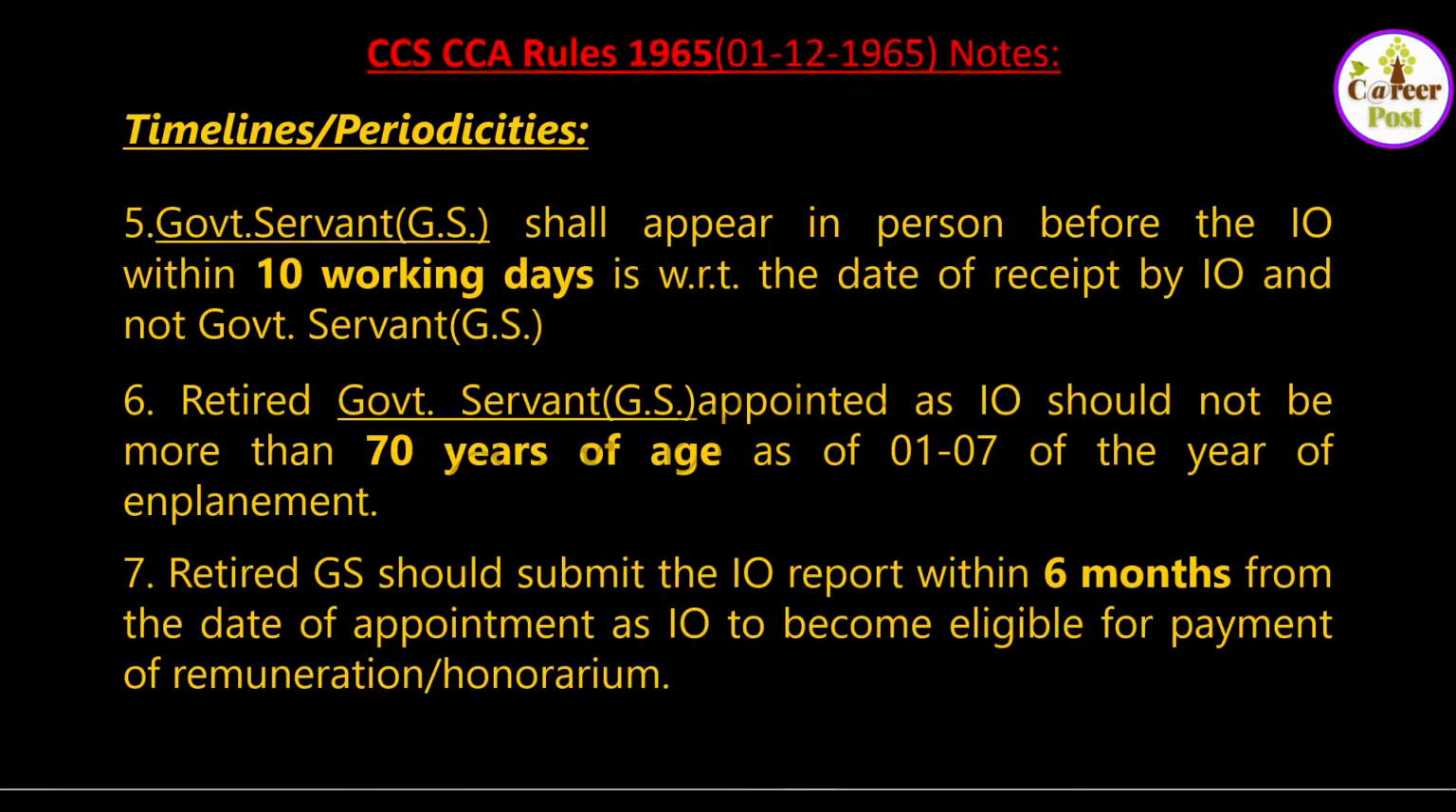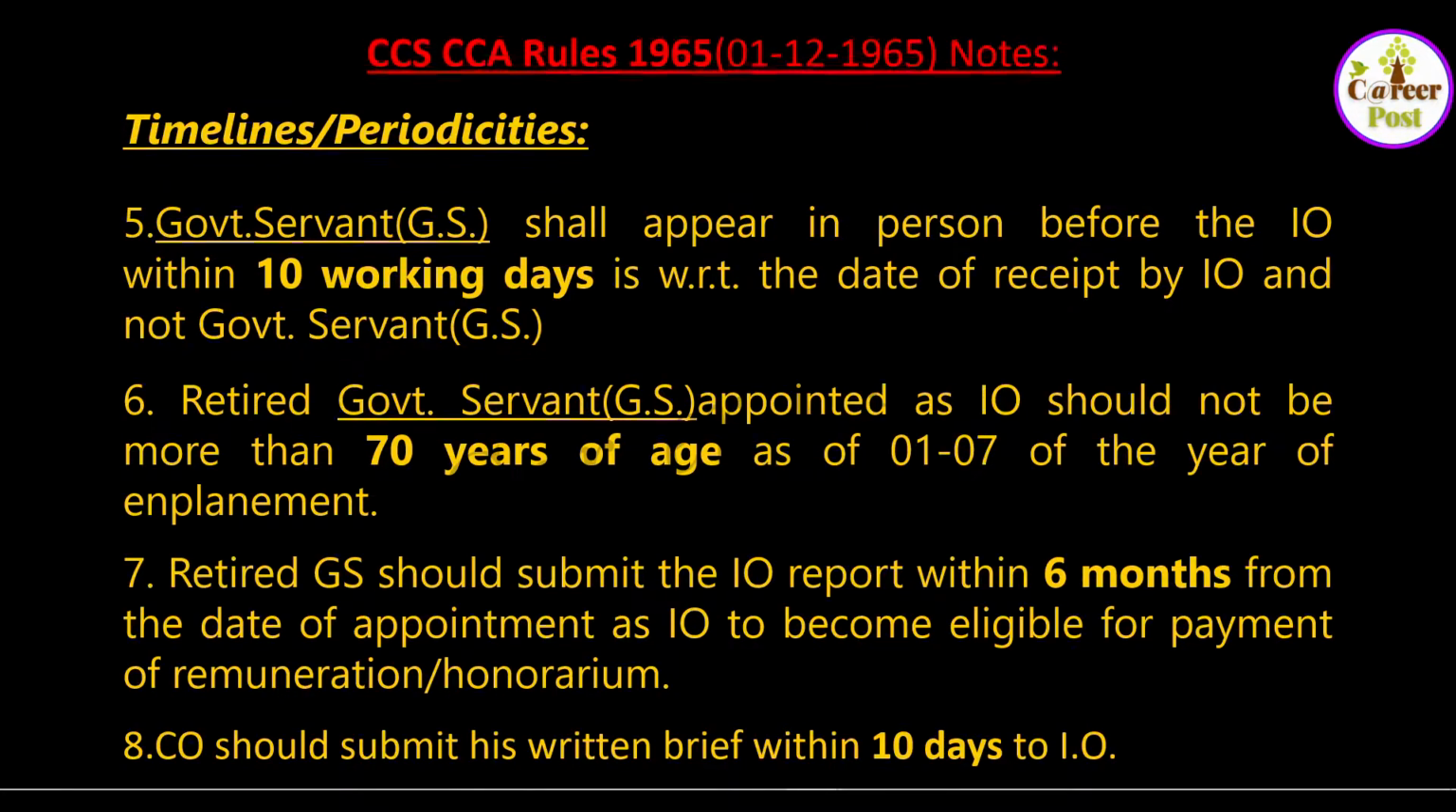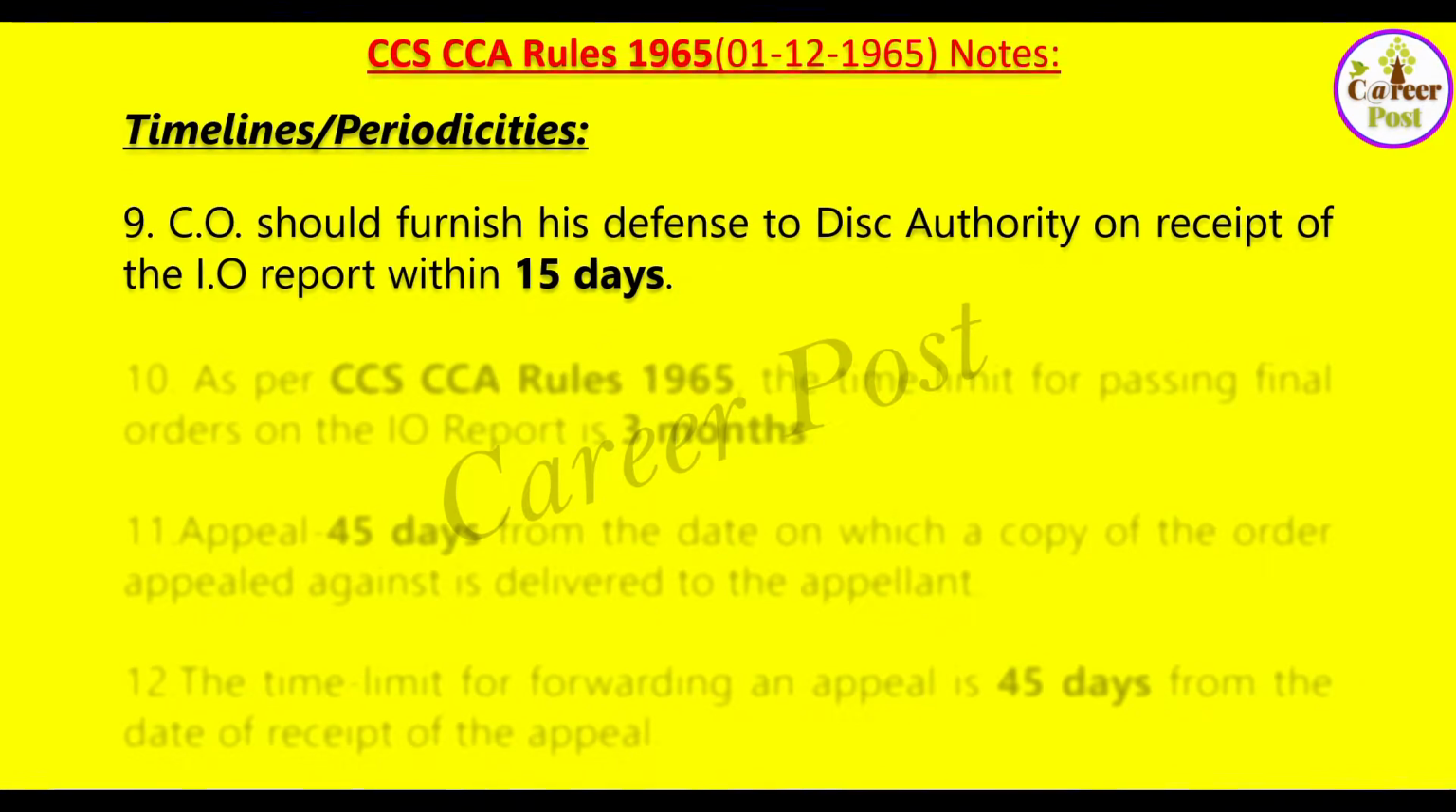A retired government servant should submit the inquiry report within 6 months from the date of appointment as IO to become eligible for payment of honorarium or remuneration. So that 6 months is important here. Within 6 months he has to submit the bill, otherwise that honorarium cannot be claimed by him. CO should submit his written brief within 10 days to the IO. The CO should furnish his defense to the disciplinary authority on receipt of IO's report within 15 days.